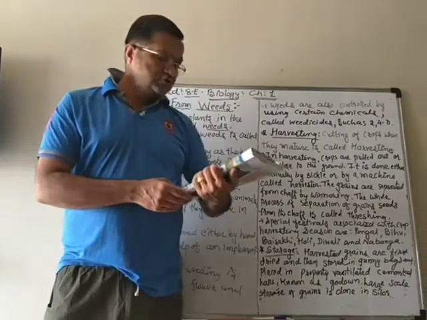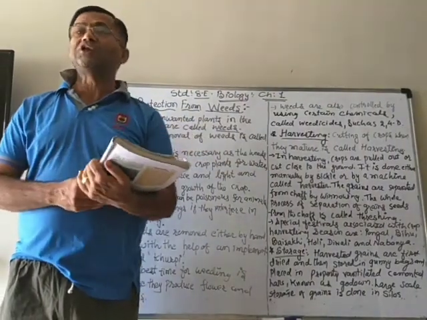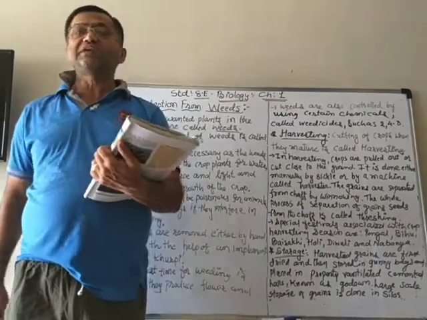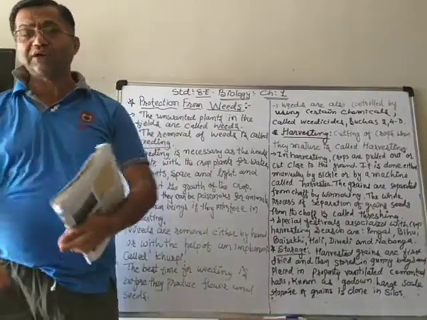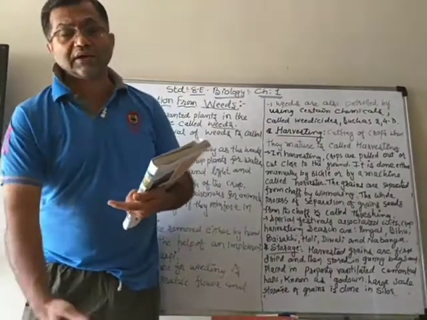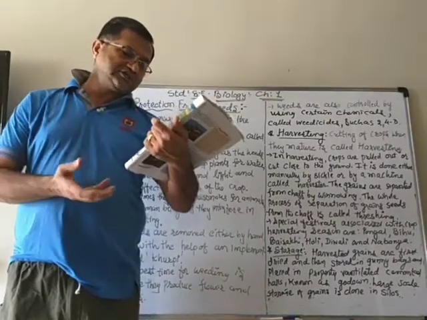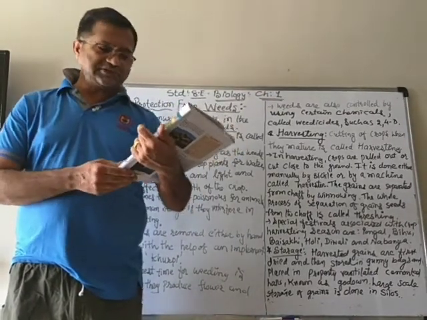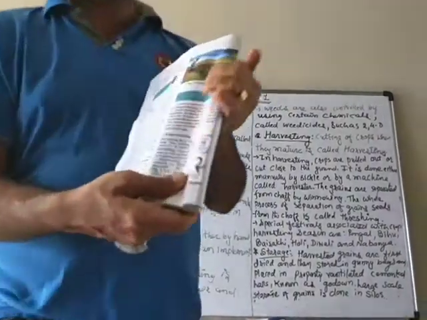Now, harvesting crops is done manually also, by uprooting with the hands. Or if the roots are very deep, then you can cut the crop near the ground using a sickle, etc. And the sickle is shown in this figure here.